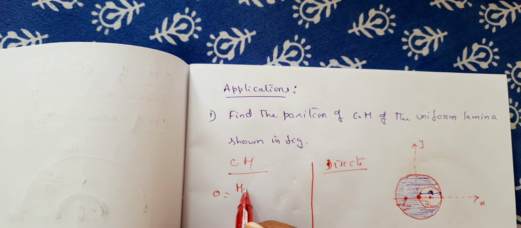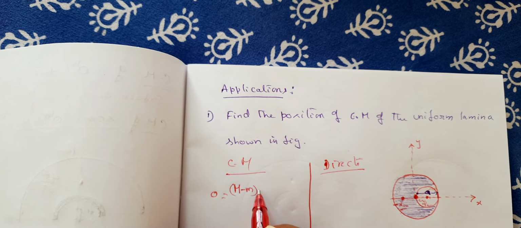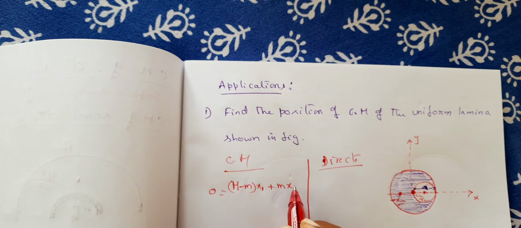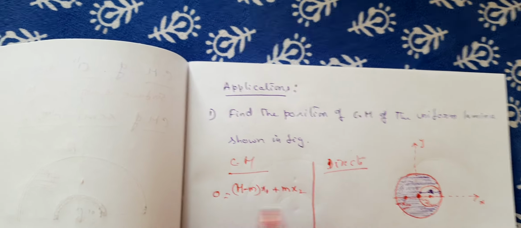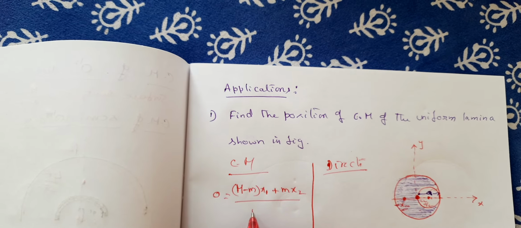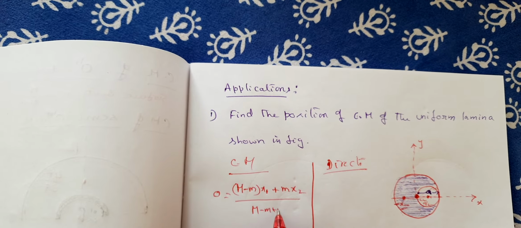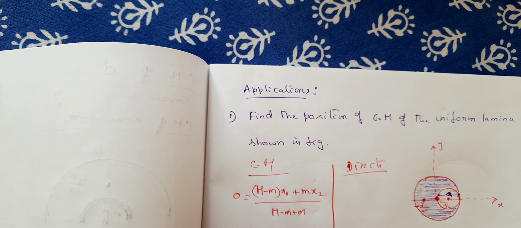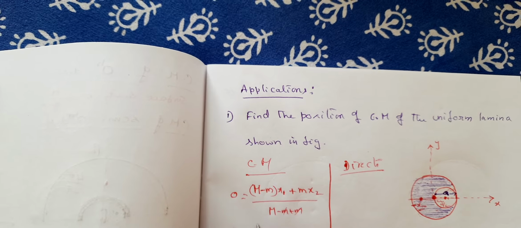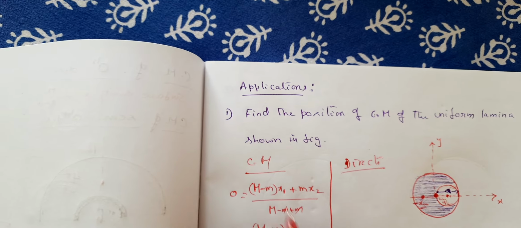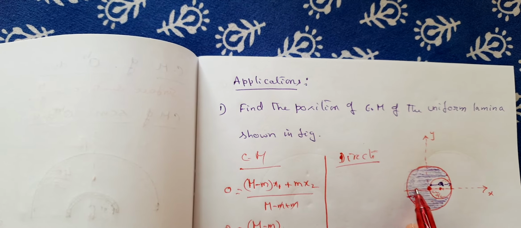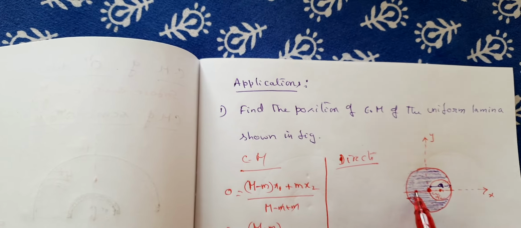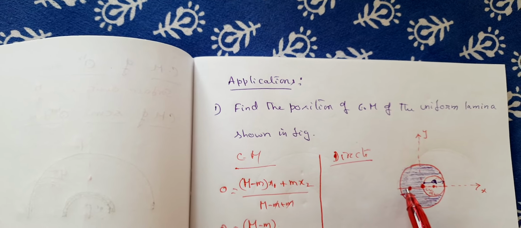My m1 is M minus m, into x1. The other one is m x2, this is a small mass, divided by M minus m plus m. We imagined x1 to be the new center of mass. After removing this, where will it be? It would be somewhere here. It is shifted here.